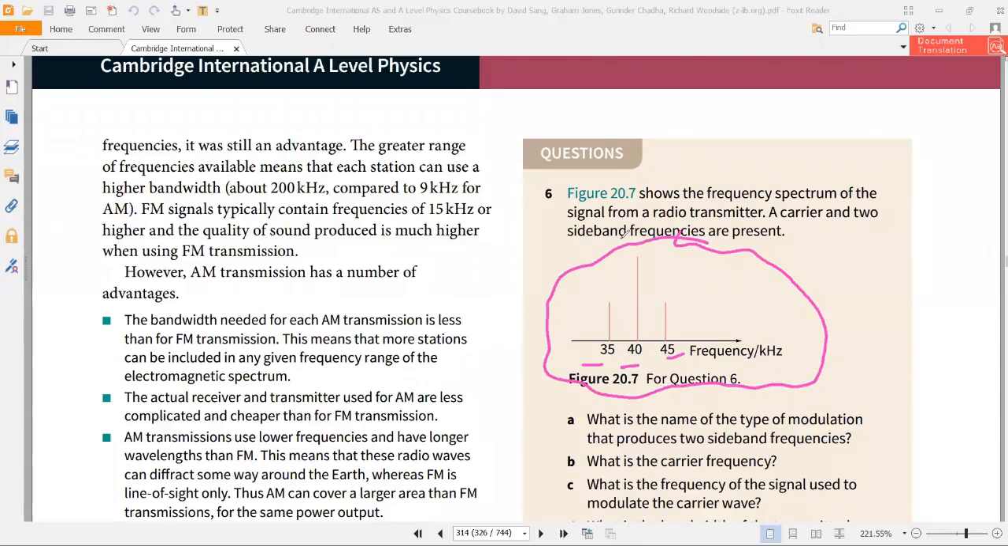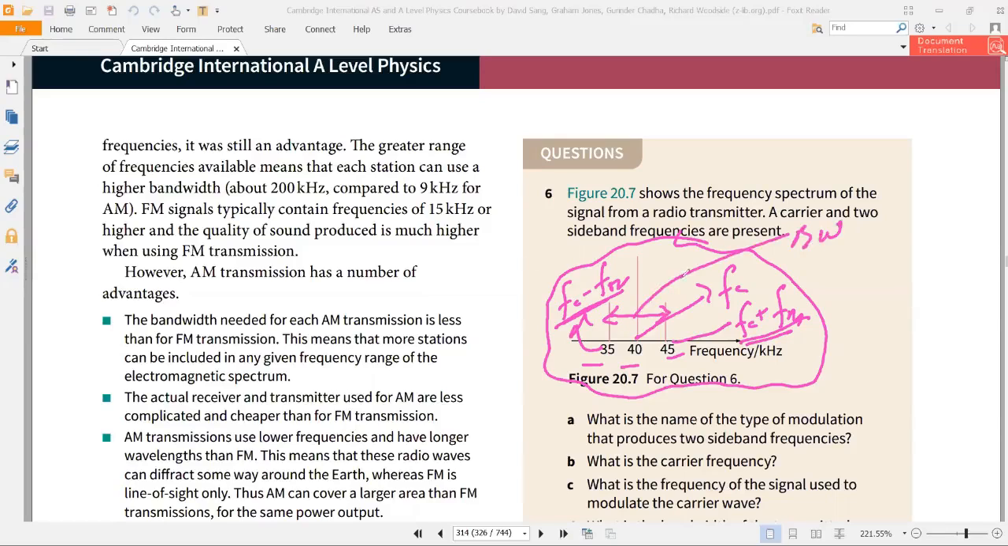So the answer of the first part will be, what is the name of the type of modulation? Different frequency is given to you. This is the sideband. Frequency modulation. Yes, this will be frequency modulation because different frequency is given to you. These are the sidebands. This will be your FC. This will be your FC plus FM, and this will be your FC minus FM. These are the sidebands, and this will be the bandwidth, the highest and lowest frequency.